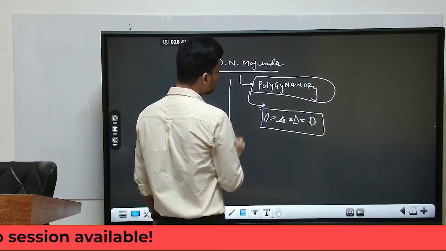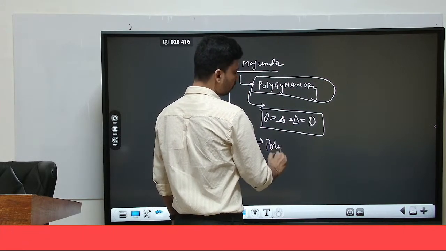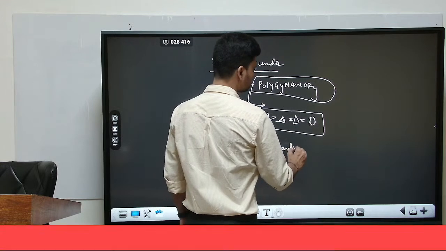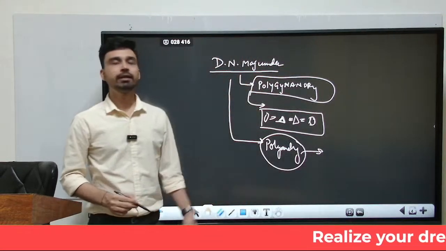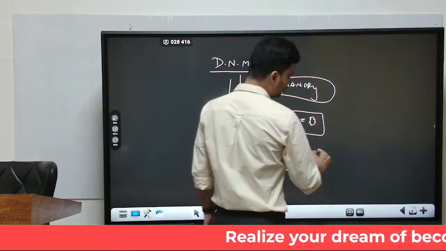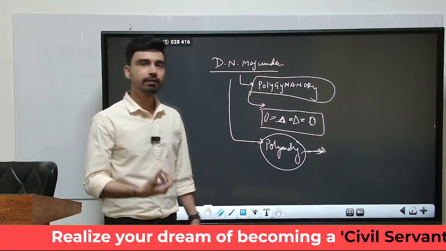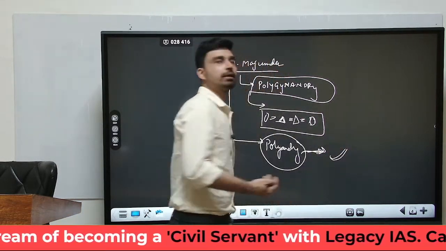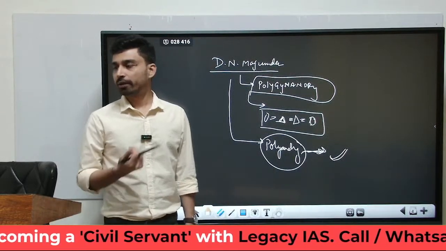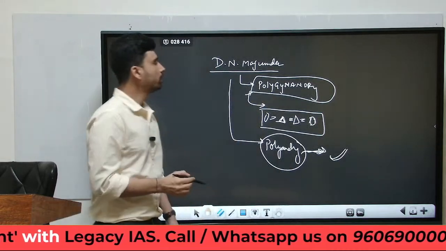Professor D.N. Majumdar has said that basically polygyny has developed from polyandry. In the initial time, there was polyandry. However, later on, as society progressed and there was more and more economic prosperity, gradually this polyandry converted into polygynandry. So that is overall what I can say about polygynandry.